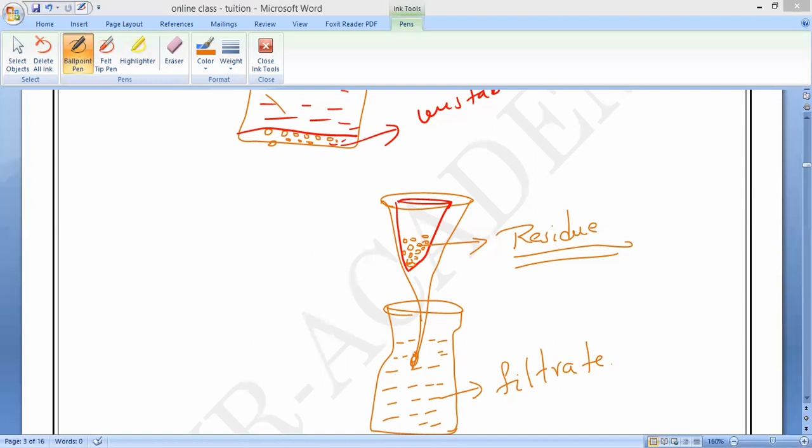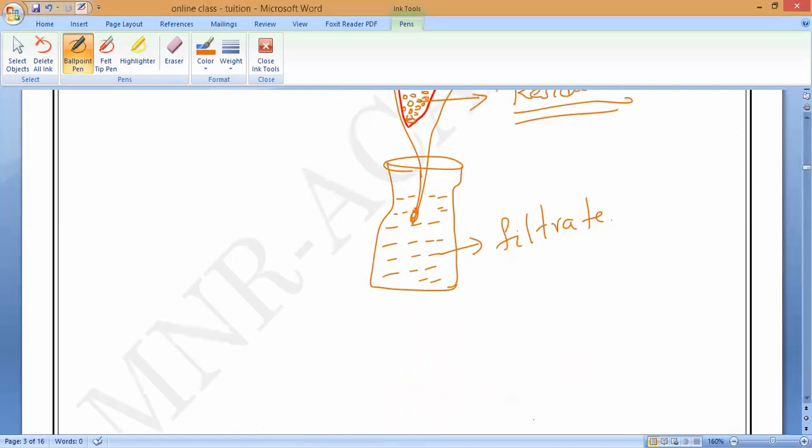Clear water is called as what? Filtrate. That is what you have to remember. So clean water is called as filtrate. All of you should remember. This is called as filtrate. This is only called as clear water.